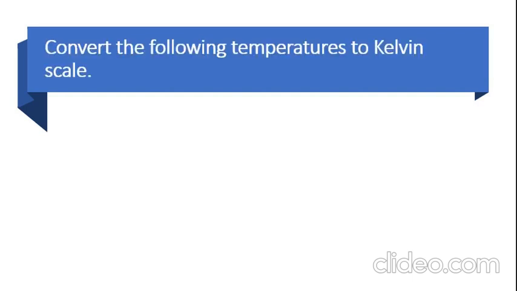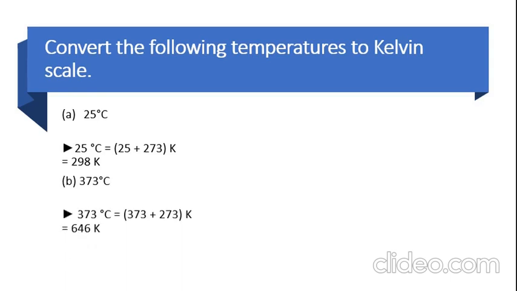Next question is, convert the following temperature to Kelvin scale. Your question is 25 degree Celsius. So what's the formula? You have to add 273 to the given value. So 25 degree Celsius is equal to 25 plus 273, which is equal to 298 Kelvin. Next question, 373 degree Celsius. 373 plus 273 is equal to 646 Kelvin.